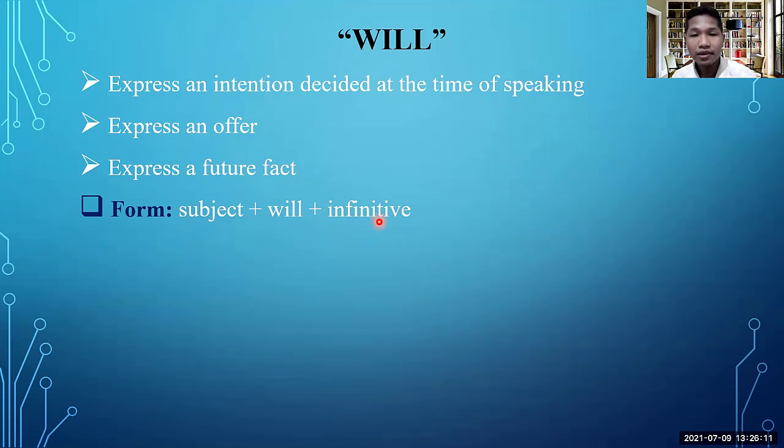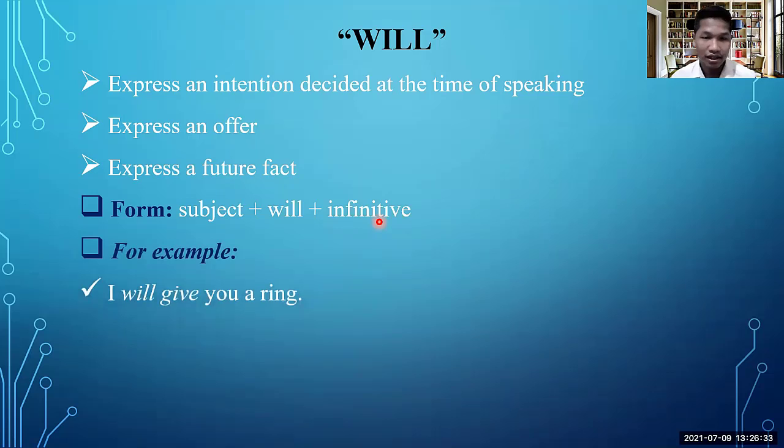Okay. So now let's try the basic form first, which is the positive form. If you understand clearly how to use the positive form, it is easy to learn to write the negative and question form as well. So the first example that I would like to give you is about a condition as well: express an intention decided at the time of speaking. For example, I will give you a ring.